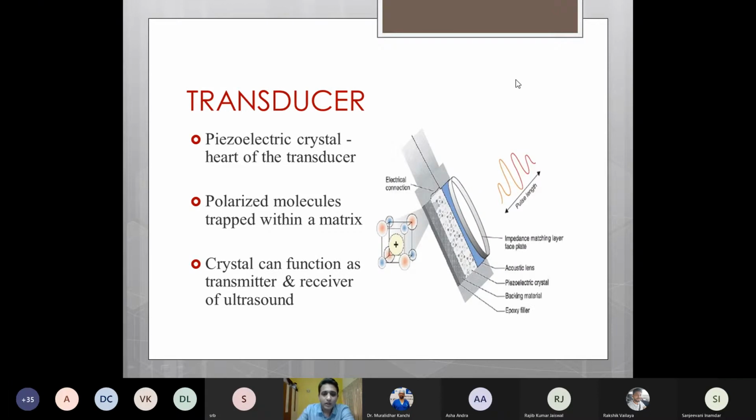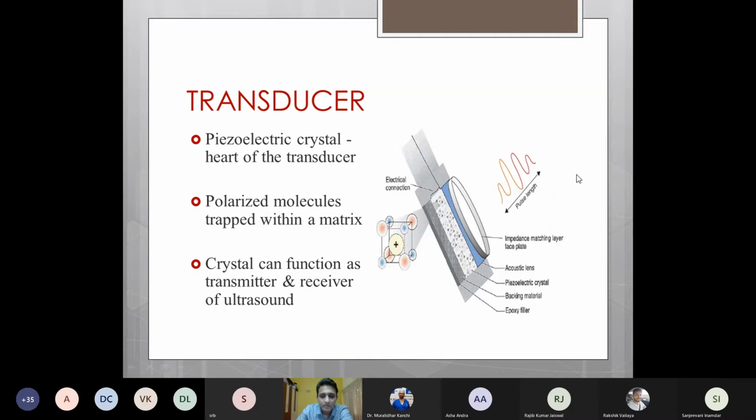Now, something about the ultrasound transducer. The ultrasound transducer contains a piezoelectric crystal, which is nothing but polarized molecules trapped within a matrix. Ultrasound is based on the principle of piezoelectricity, wherein when the electric current acts upon this piezoelectric crystal, the polarized molecules